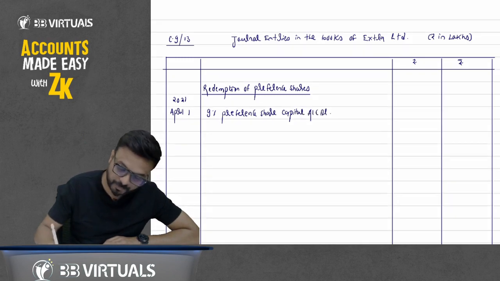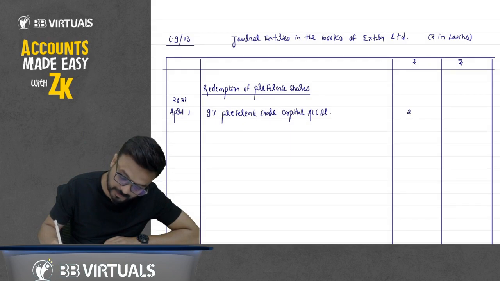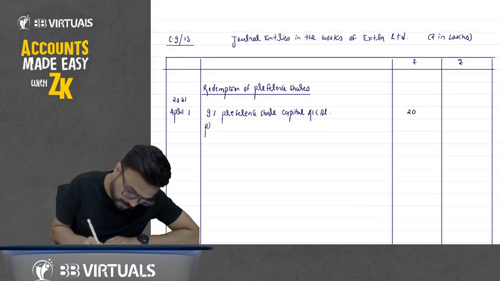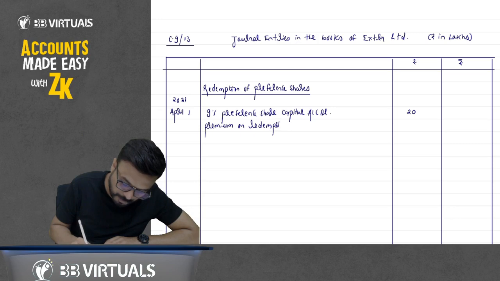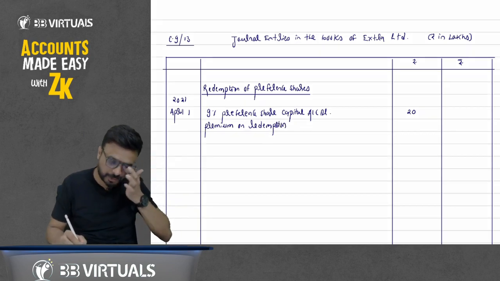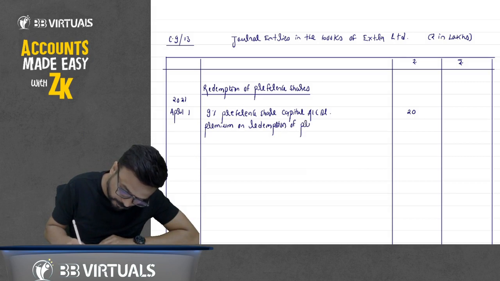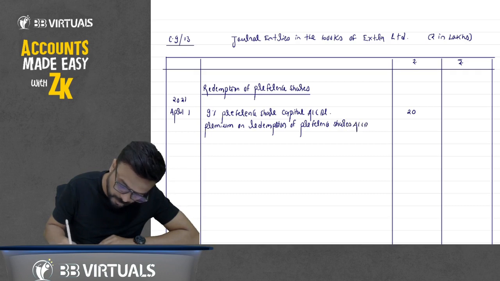How much? Write down rupees in lakhs, 20 lakhs. We are paying premium. So premium on redemption of preference shares account debit, which is 10% of this 20 lakh.